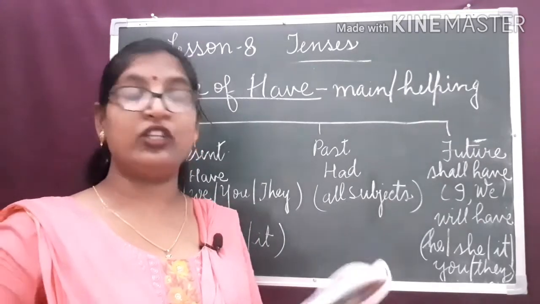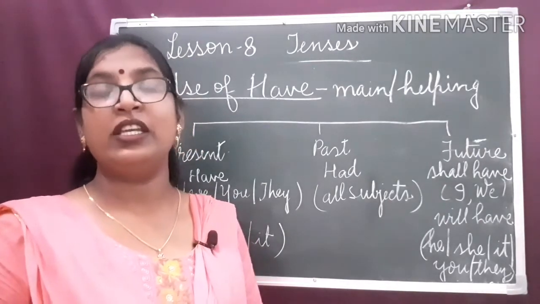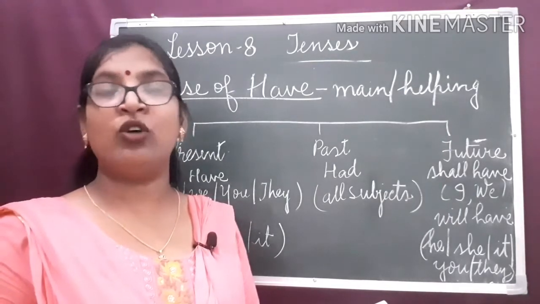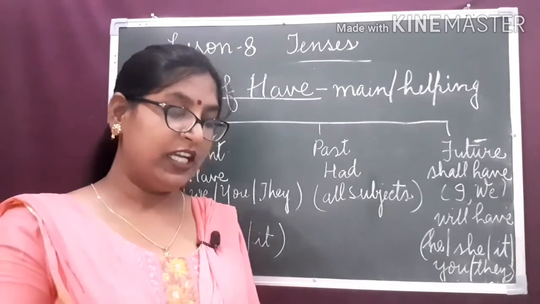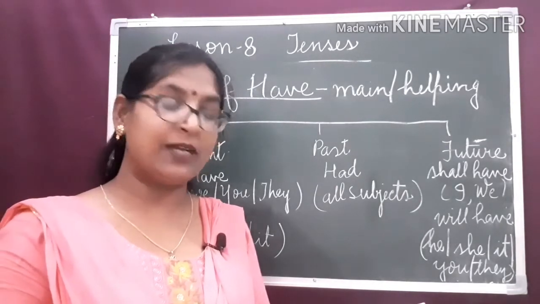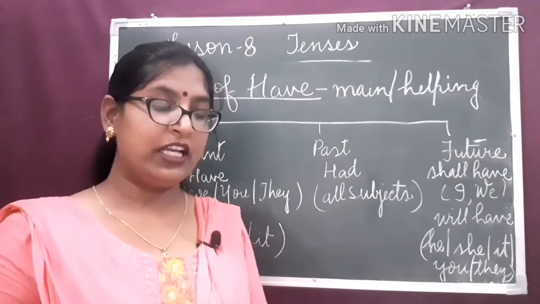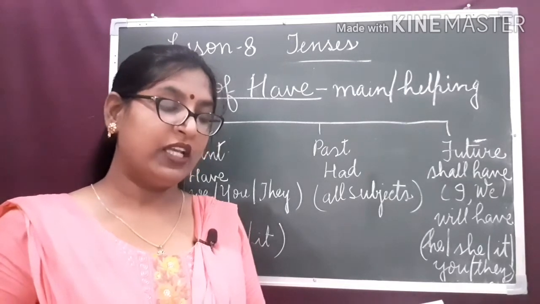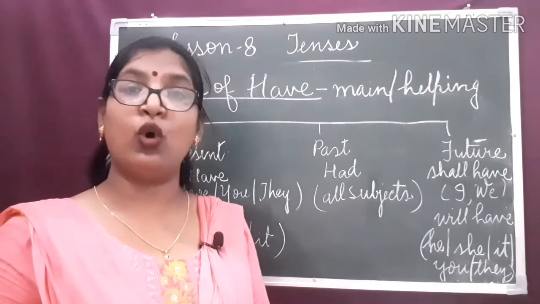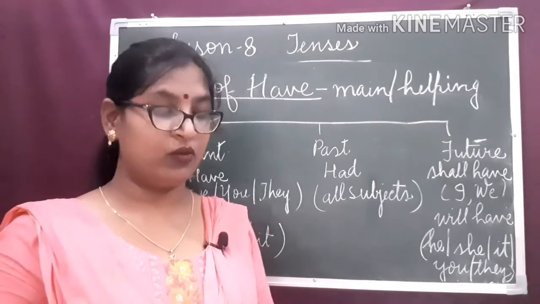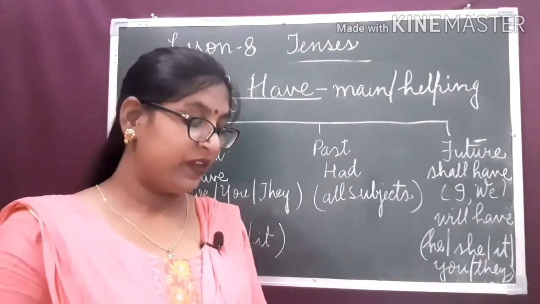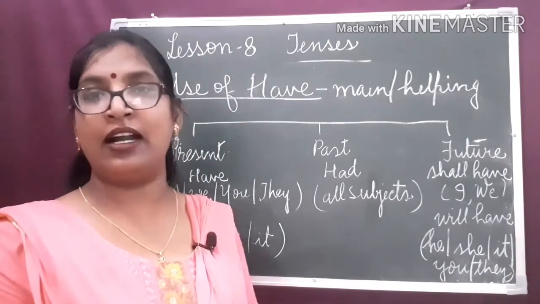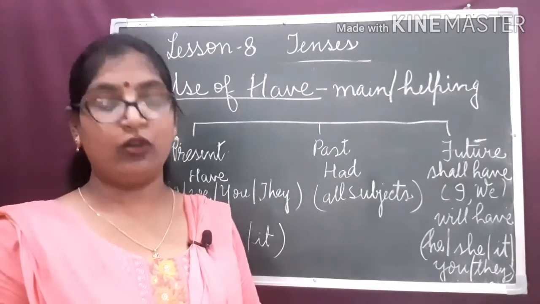Then we studied the use of verb be. Is, am, are, was, were, shall be, will be, all these are the be verbs. It tells what someone or something is like. In other words, it shows a state of being, and a state of being verb identifies who or what a noun is, was or will be. And I explained how we use am, is, are, was, were and shall be or will be.